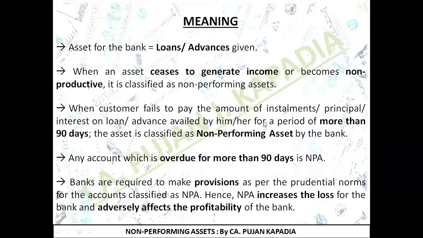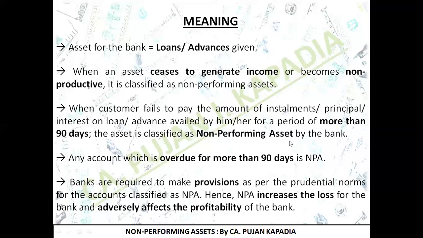What is written over here? I am not receiving the amount of installment or principal or interest for a period of more than 90 days. So the time the amount became due from the customer, he has not paid that amount for more than 90 days. Let's take an example. On 1st January, the amount was due. So I need to consider 31 days of January, 29 days of February, and 30 days of March. If till 31st March I'm not receiving any amount on that particular due installment, then I'm going to consider that particular loan account as my non-performing asset.